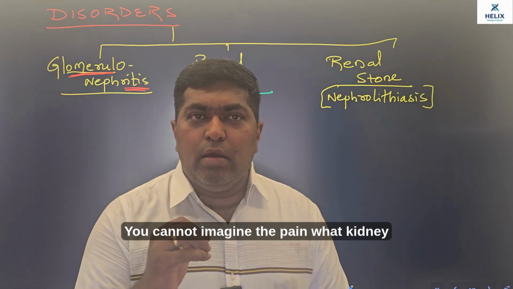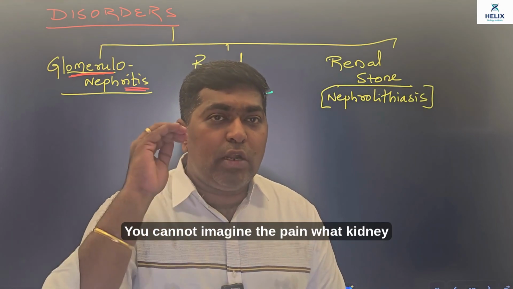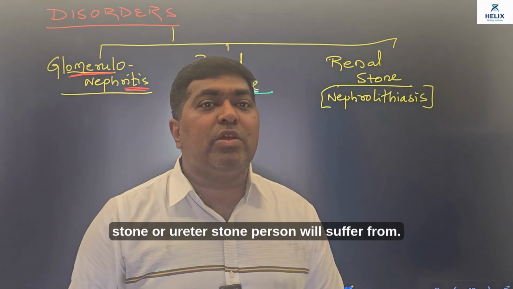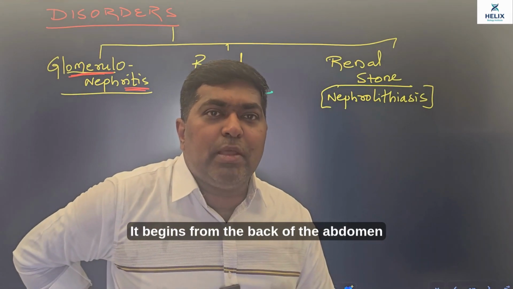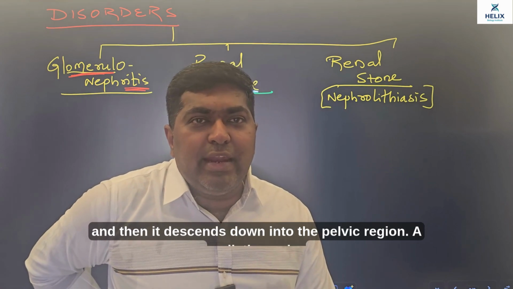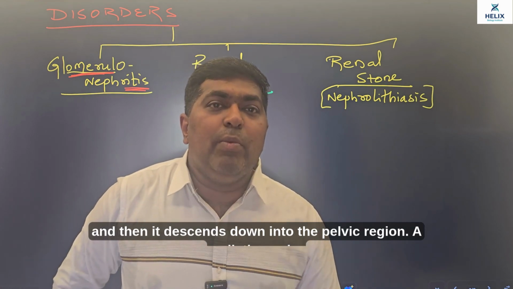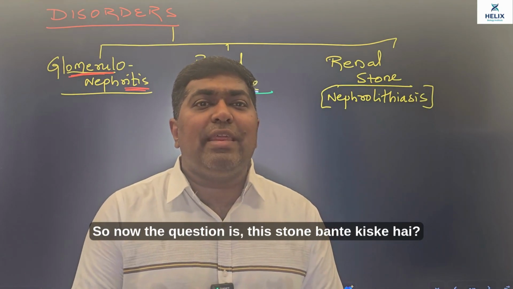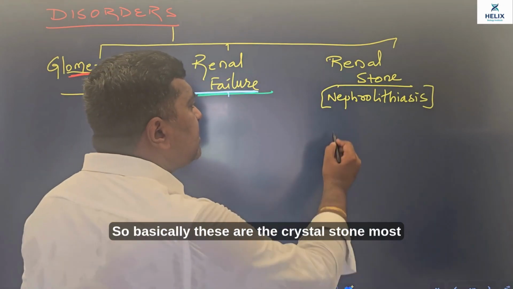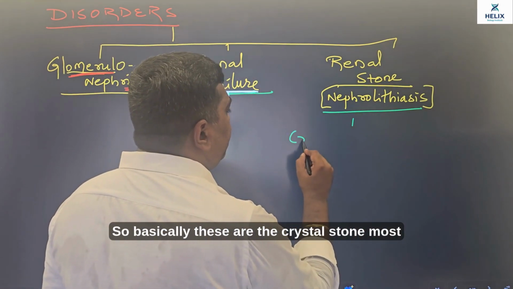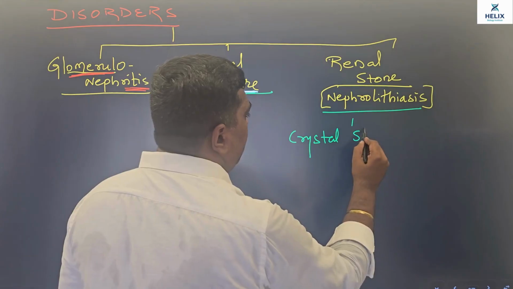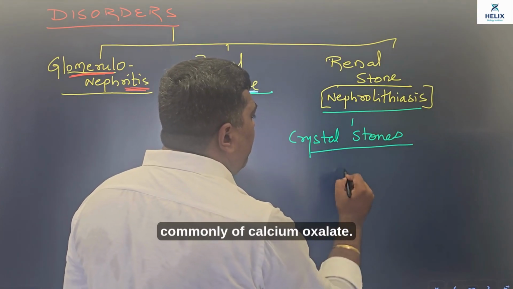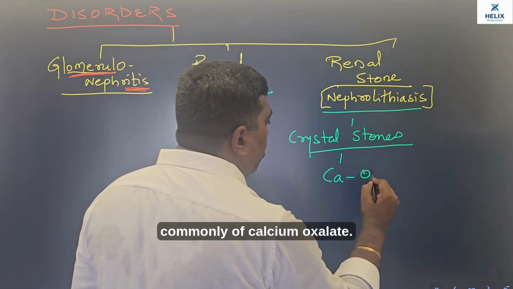Matlab, you cannot imagine the pain what kidney stone or ureteric stone person will suffer from. It begins from the back of the abdomen and then it descends down into the pelvic region, a radiating pain. So now the question is, stone bante kiske hai? So basically these are the crystal stone, most commonly of calcium oxalate.